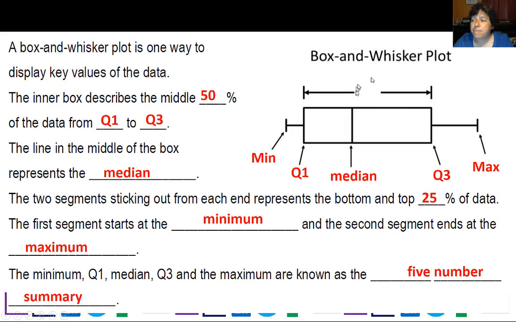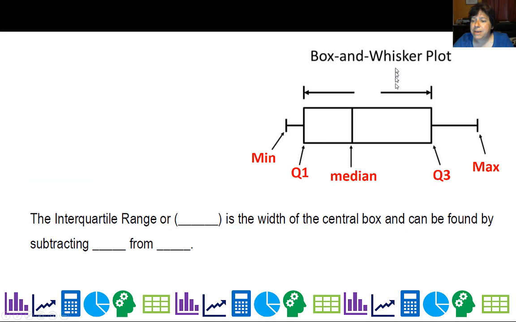Now, I haven't described this piece yet, and that piece is called the interquartile range, or IQR, and it's the width of this central box. And you can find it by subtracting Q1 here from Q3. All right, so let's go ahead and we're going to make our own box plot.